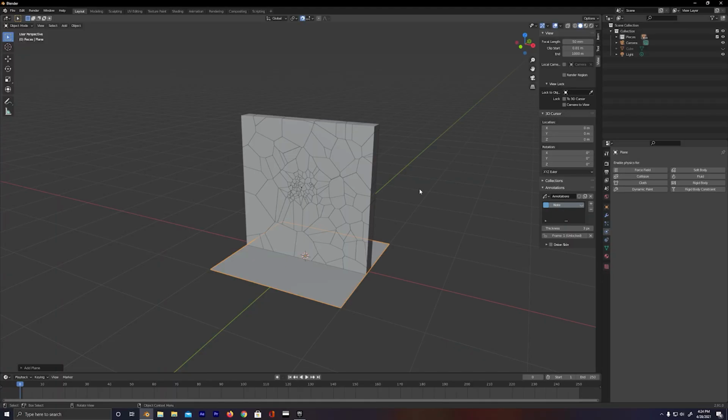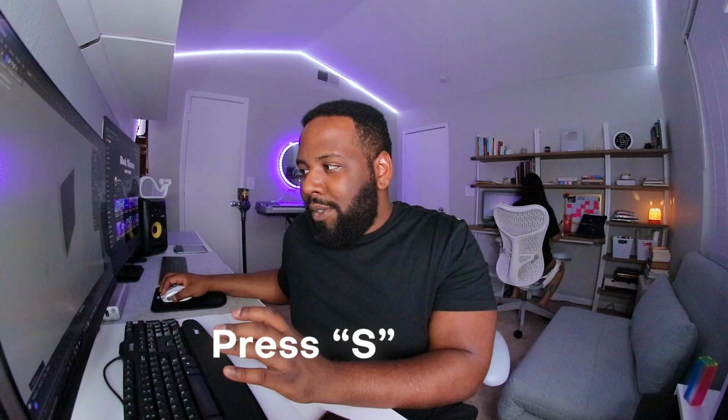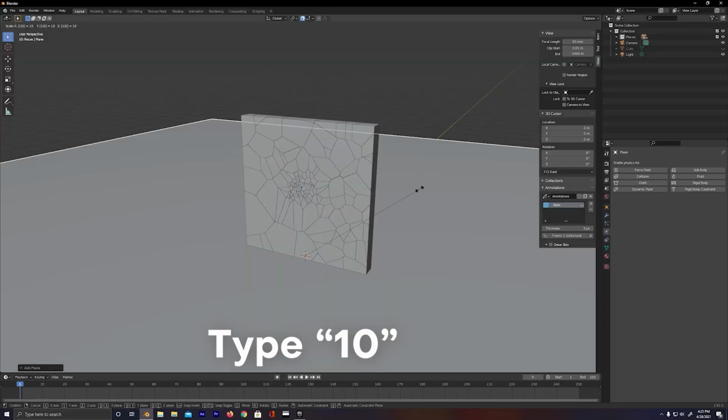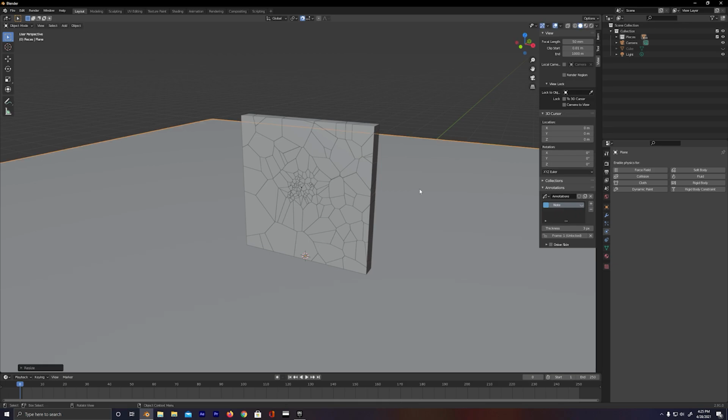So now we have a floor, but it's definitely looking way too small. So let's use that same method that we used earlier to scale it up. I'm gonna press S on my keyboard, but this time, rather than just dragging my mouse outwards, I can also press the numbers 10 and it's pretty much just gonna scale it up by a factor of 10. That's looking pretty good. Okay, cool.